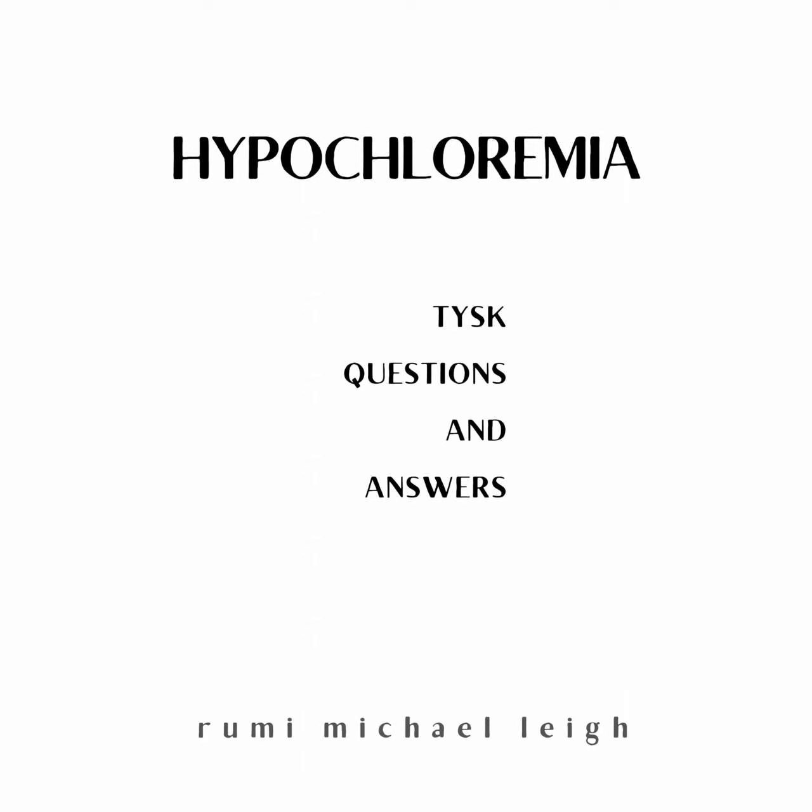Chapter 1. 1. What is hypochloremia? Hypochloremia is low chloride blood level. 2. What is chloride? Chloride is an electrolyte. 3. What are electrolytes? Electrolytes are minerals that carry electrical charge.